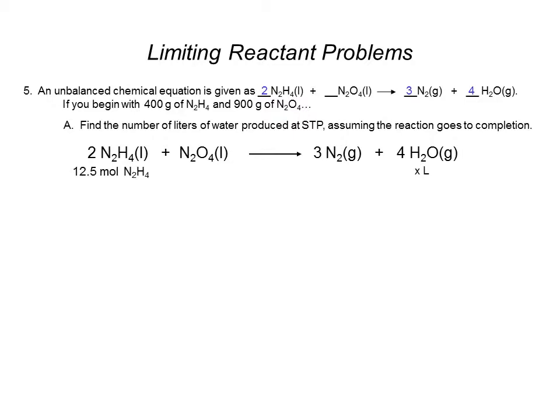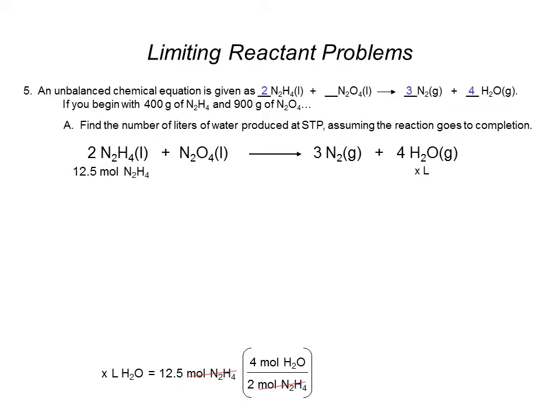problem in stoichiometry. So the question we want to ask is, what volume of water would I get from 12.5 moles of N2H4? So I would set it up like this. How many liters of water is equal to 12.5 moles? And because I have moles of one material, I can use the coefficients from the balanced chemical equation. 2 moles of N2H4 will produce 4 moles of water. And I'm going to go ahead and put those in. 2 moles and 4 moles, so that my moles of N2H4 up here and down here cancel. At this point, I have moles of water.